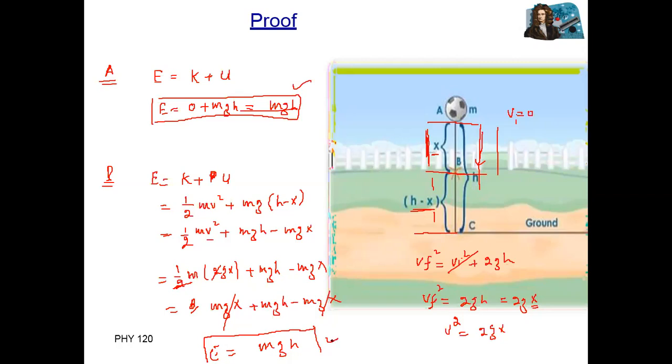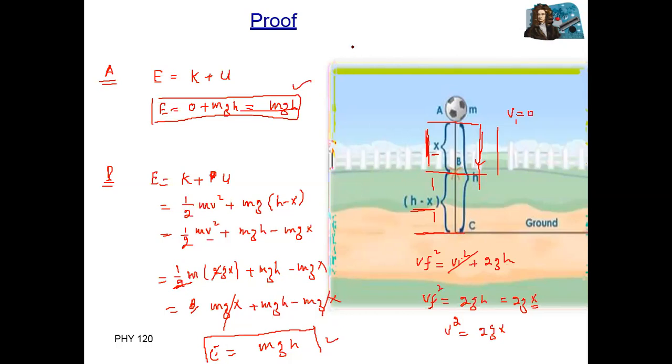Now at position C, not at the ground level but before touching the ground, we consider height to be zero, but there is some velocity. This body is not at rest.